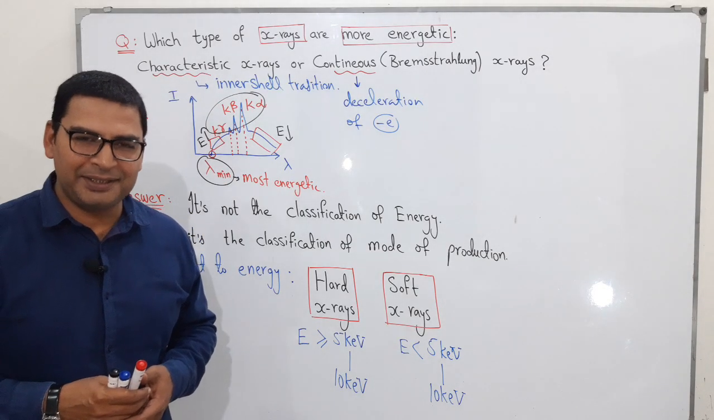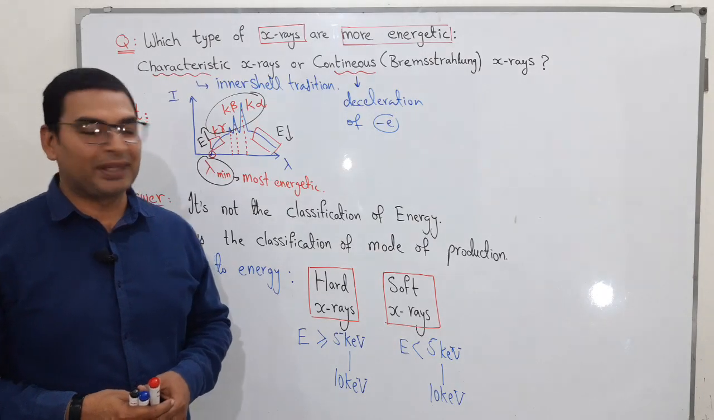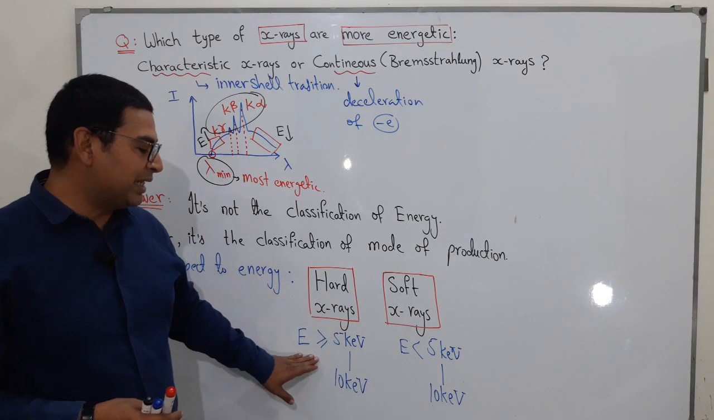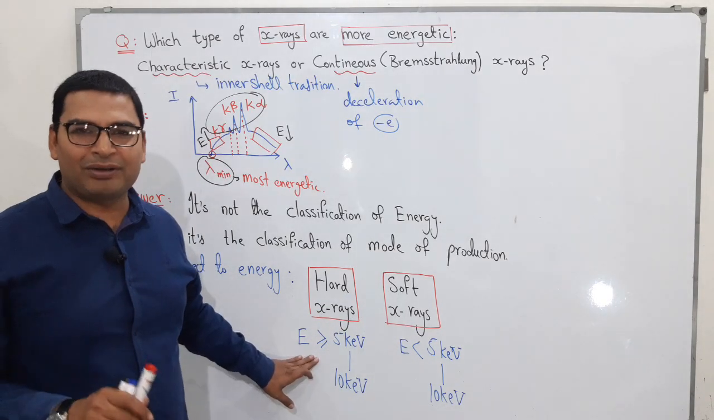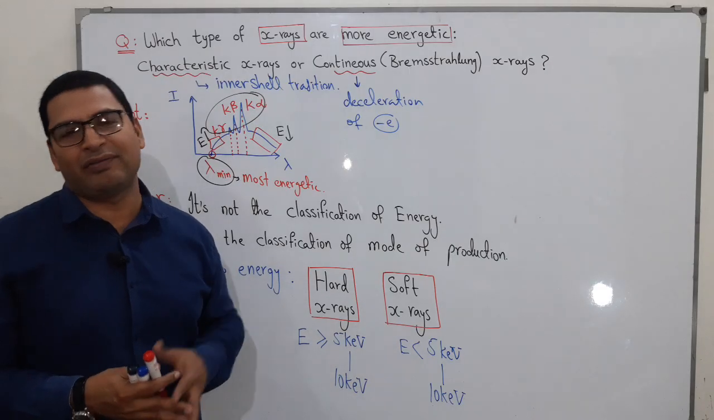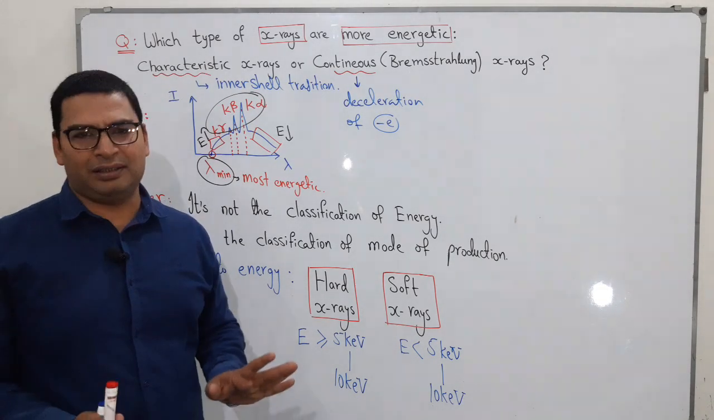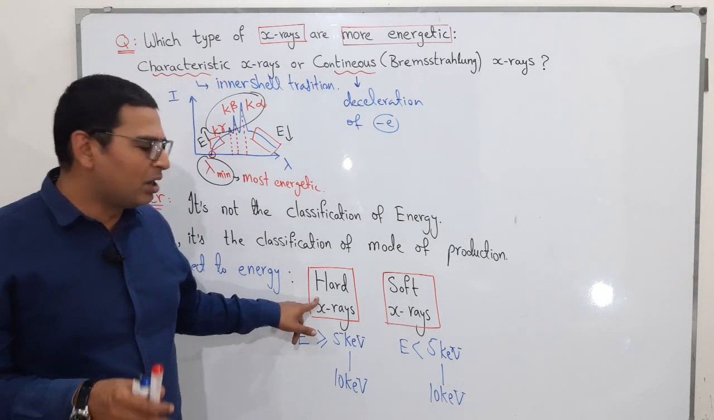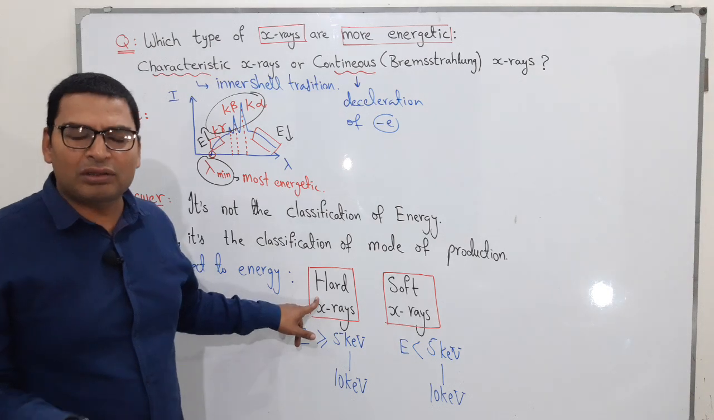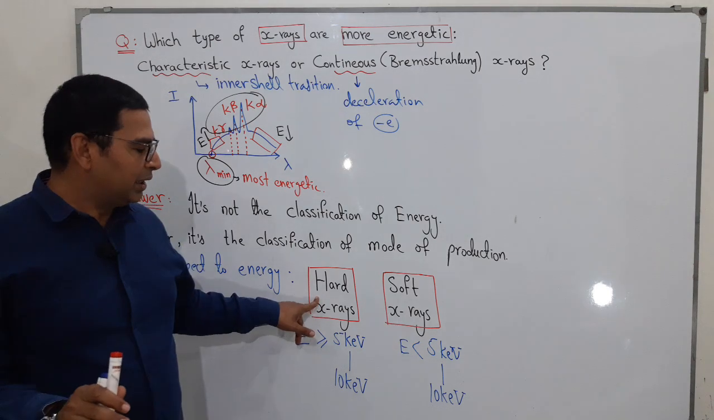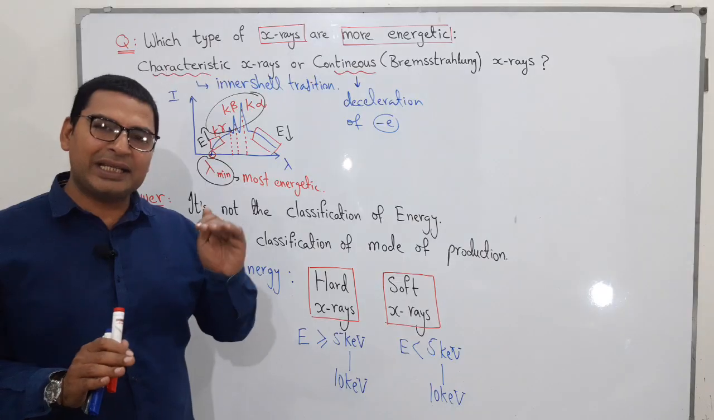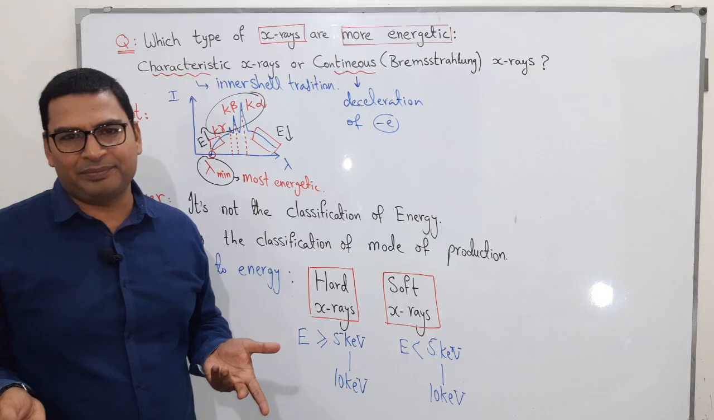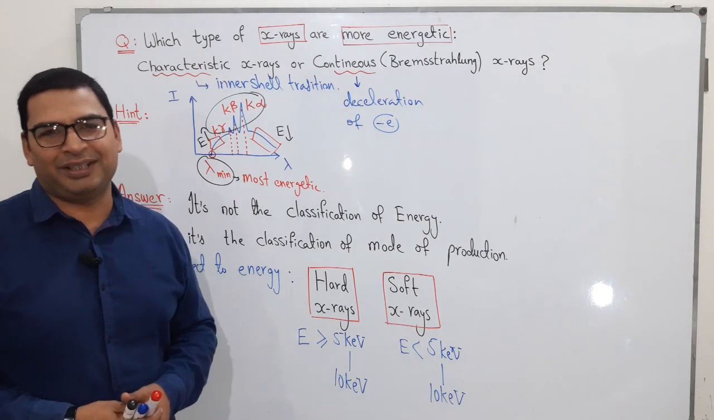On the basis of energy, there are two types of X-rays, hard X-rays and soft X-rays. Hard X-rays are those whose energy is equal to or greater than 5 to 10 kilo electron volt, and those whose energy is less than that are soft X-rays. Now, it doesn't matter whether they are produced by inner shell transition or by deceleration of electrons. Hard X-rays are those whose energy is greater than a certain specific value, whatever the mode of production may be. So, I hope you will be clear.